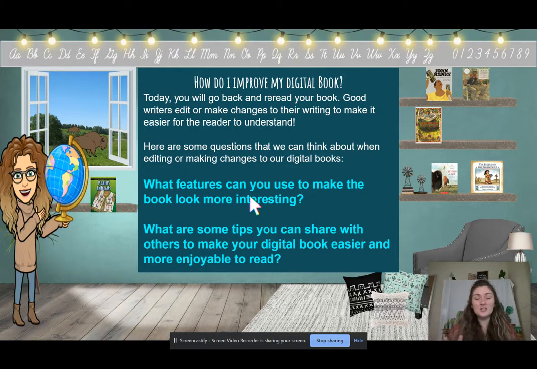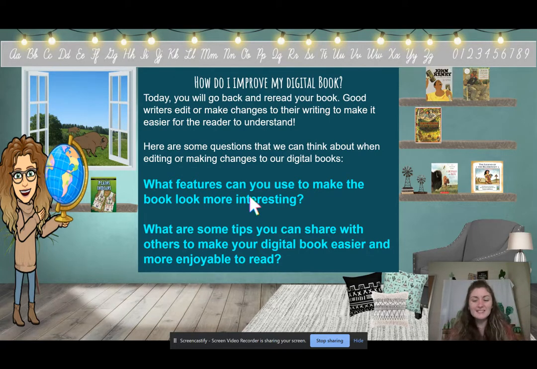I also want you to check that in your sentences, you checked the spelling of your words. You made sure that Johnny Appleseed's name had capital letters at the beginning. I want you to check that you started every sentence with a capital letter and that you ended with punctuation.